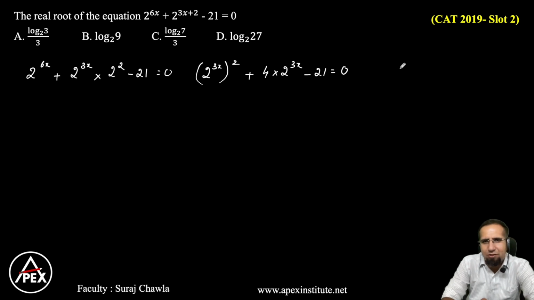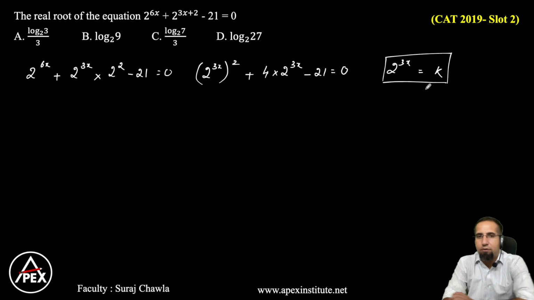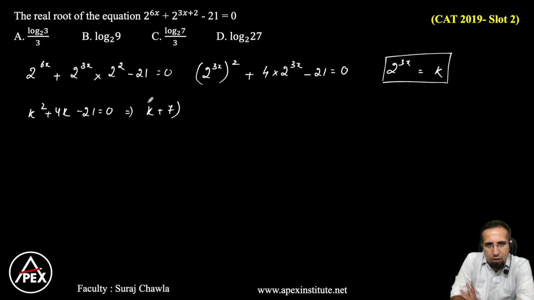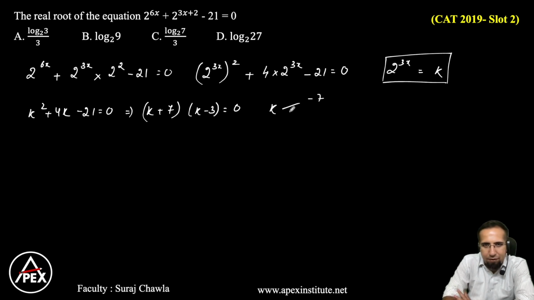So I can see 2 to the power 3x is common. Let me assume 2 to the power 3x is equal to k. And I want the real root, that means k has to be positive. If I simplify, this becomes k square plus 4k minus 21 is equal to 0, which will eventually give us k plus 7 into k minus 3 is equal to 0. Therefore, we get the values of k as either minus 7 or plus 3. Now, minus 7 is not possible because I want the real value of k. So we are assuming the value of k is equal to plus 3.